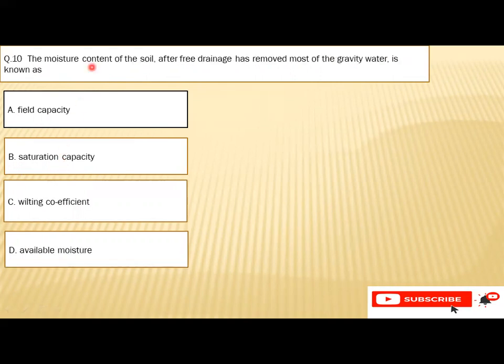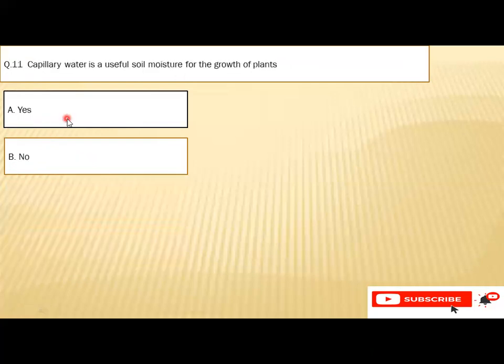Question number 10 is the moisture content of the soil after free drainage has removed most of the gravity water is known as A. Field capacity, B. Saturation capacity, C. Wilting coefficient, or D. Available moisture. So the right option is A. Field capacity.